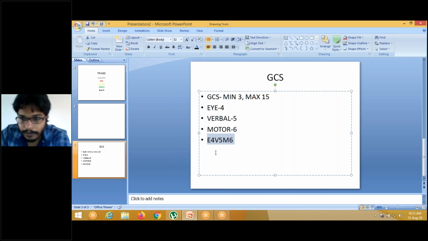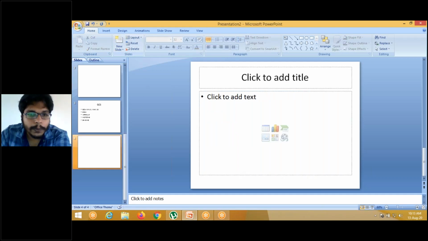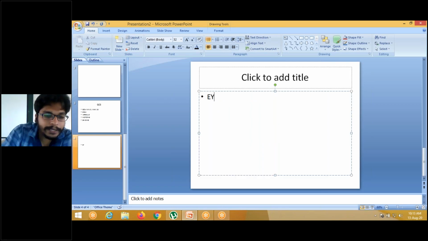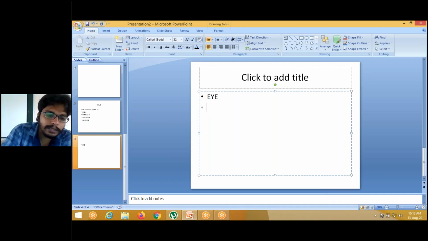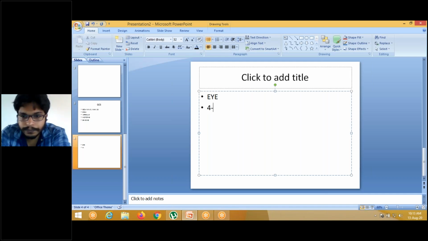Okay, guys. Now we will go to eye. What are these four numbers? 4, 3, 2, 1, or 1, 2, 3, 4? In which way is it given? Highest means 4. 4 is for eyes open spontaneously.